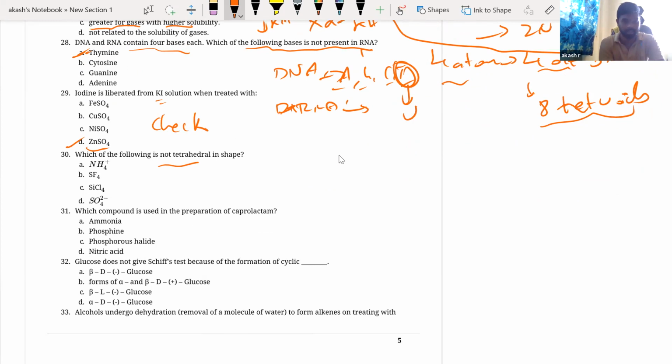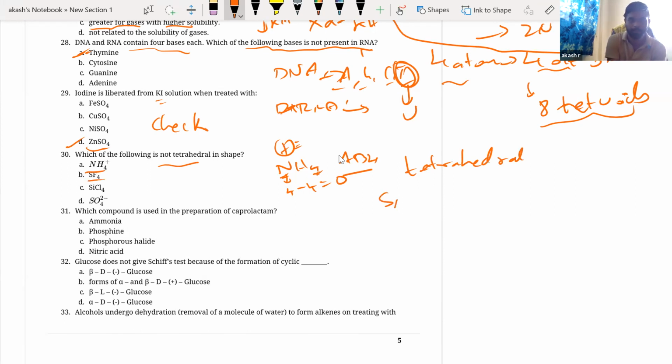Okay, NH4 plus, if you check. Right. So now nitrogen, NH4 plus, nitrogen gets the positive charge. Now nitrogen had 5 valence electrons, but because of the positive charge, now it has only 4 valence electrons, and 4 valence electrons involved in bonding with 4 hydrogen, 0 lone pairs. There are no lone pairs on nitrogen. So now this belongs to the category of AB4. Now whenever you have AB4, it is tetrahedral. Right. You know how the tetrahedral looks.